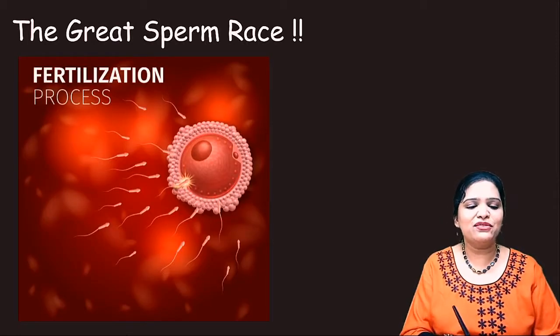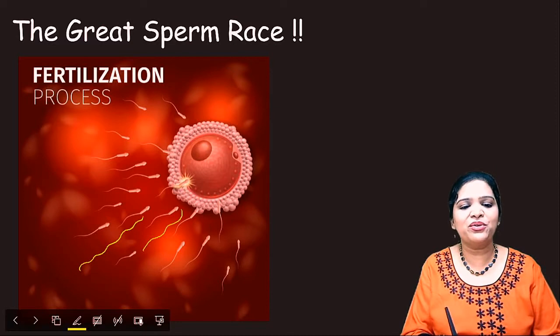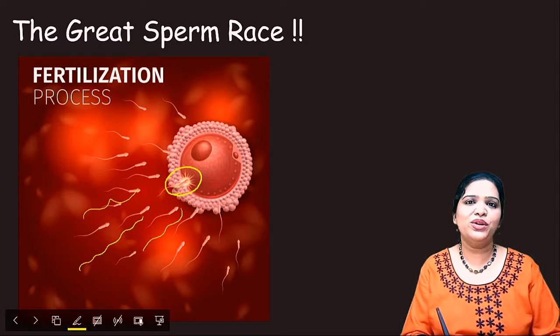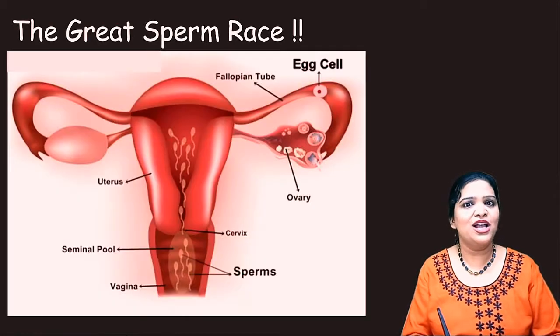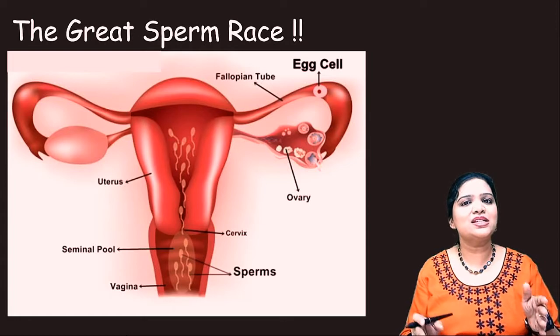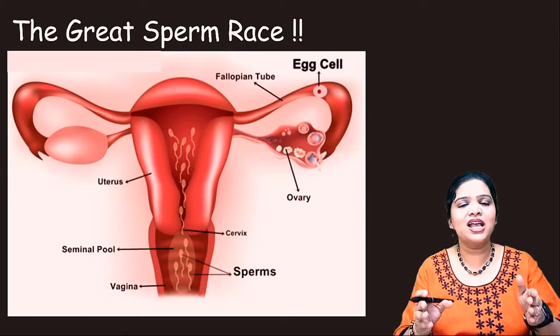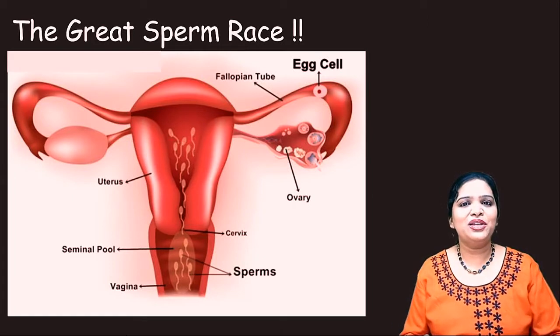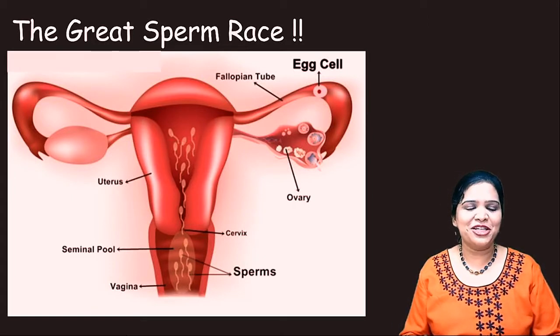Here, after millions of sperms migrate towards the egg, only one sperm is successful in the fertilization process. So this is what we are going to study in this lesson: fertilization, how it occurs, how the sperm reaches, and how this race goes.